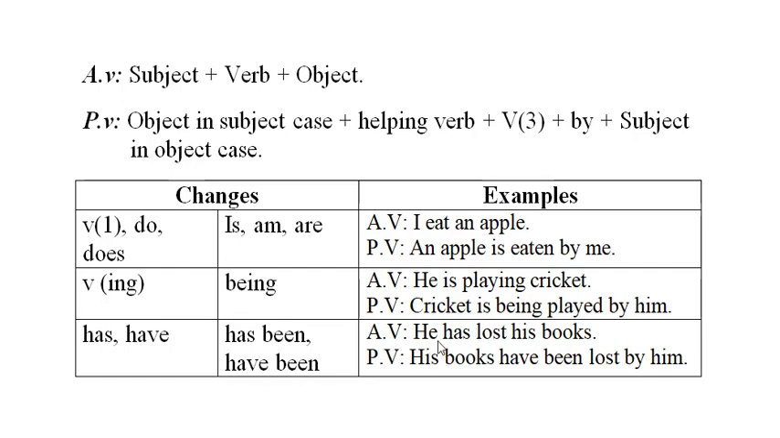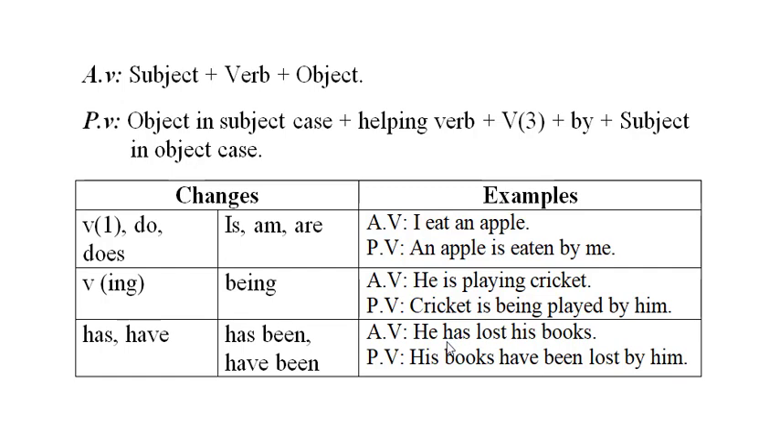For example, he has lost his books. The object case is changed into the subject in passive voice sentences. His books. Books are plural, so we use a plural verb. His books have.